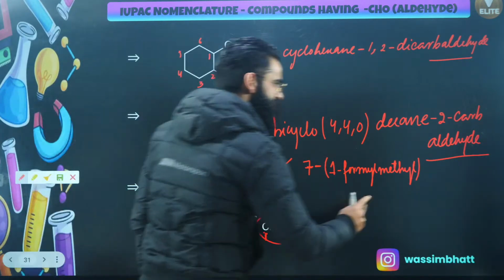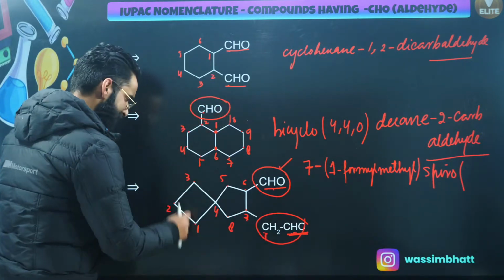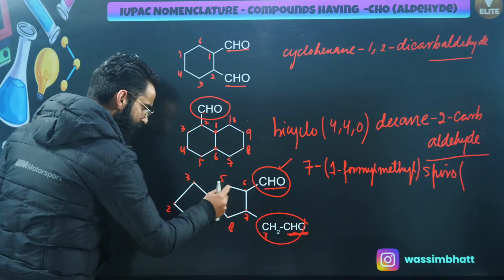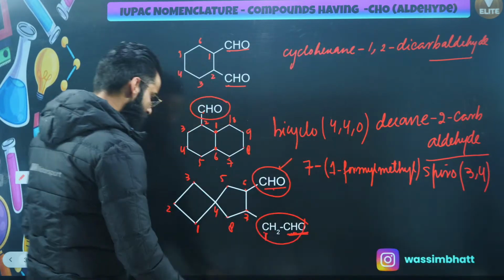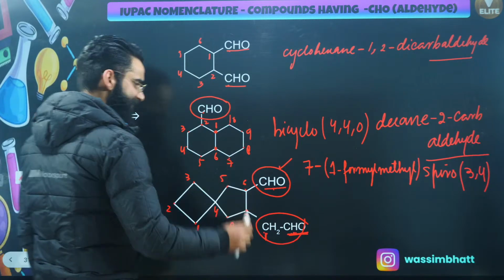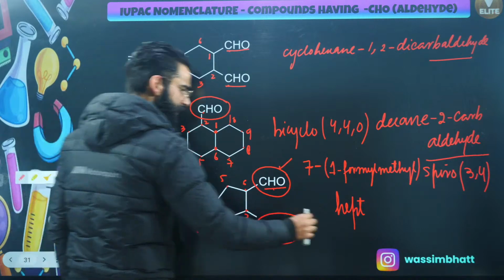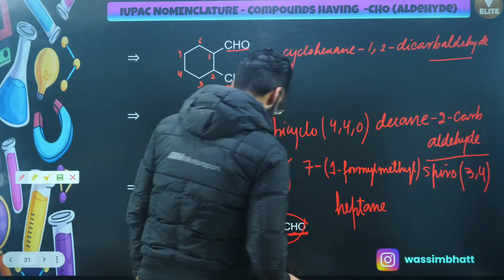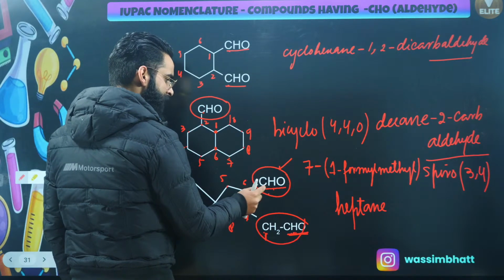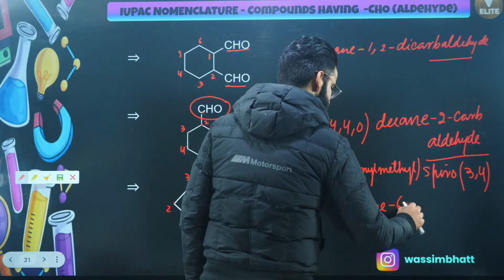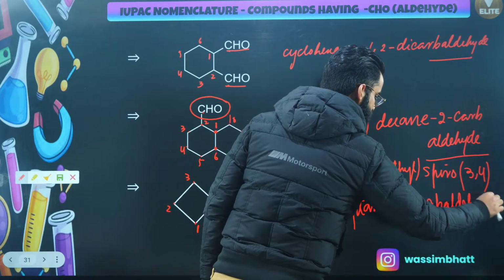Then simple, the same way, it's going to be a Spiro compound. In this, how many carbons? 3. Over here, 1, 2, 3, 4. So 3, 4, lower to higher. How many total carbon atoms do we have over here? 7. So it's going to be hept. Everywhere there is a single bond, it's going to be heptane. At carbon number 6, there is an aldehyde, and the carbon of this aldehyde is not part of the main chain. So at carbon number 6, it is carbaldehyde. I have used carbaldehyde as the suffix over here.